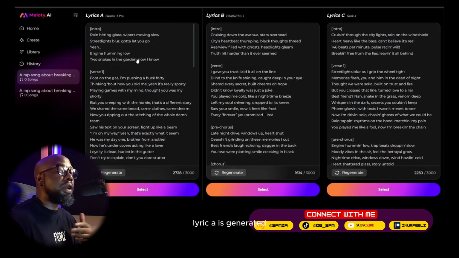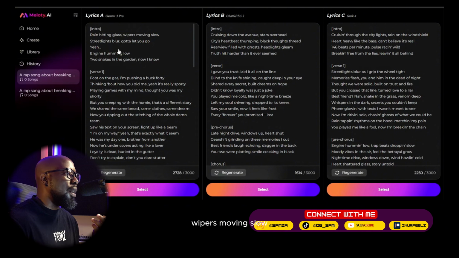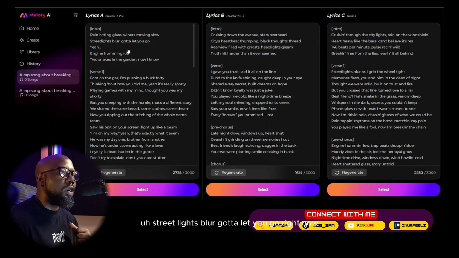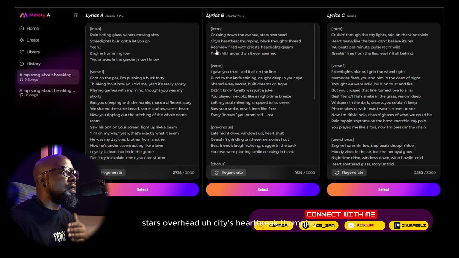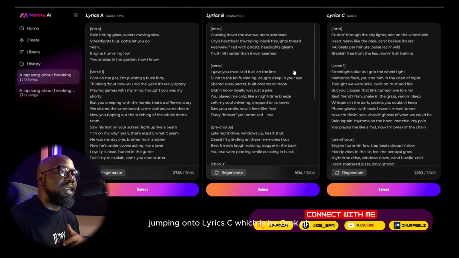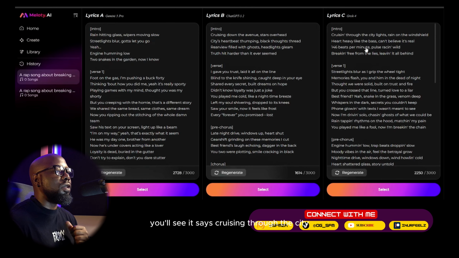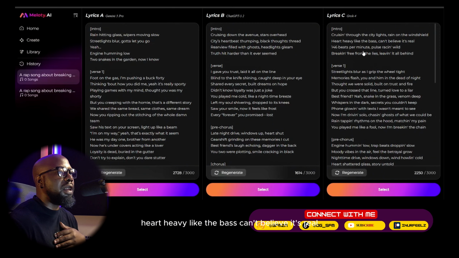For example, lyric A is generated by Gemini, and it starts by saying, rain hitting glass, wipers moving slow, street lights blur, gotta let you go, right? Those are the first 2 lines by Gemini. And then lyric B is by ChatGPT. It goes, cruising down the avenue, stars overhead, city's heartbreak thumping, black thoughts thread. Jumping onto lyric C, which is by Grok, you'll see it says, cruising through the city lights, rain on the windshield, heart heavy like the bass, can't believe it's real, you know what I mean?